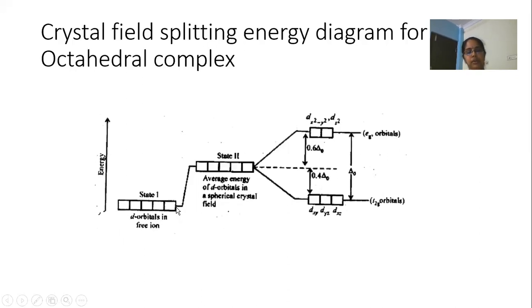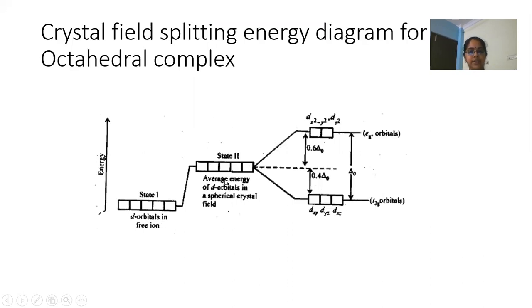Now let us imagine that the ligands are approaching the metal and all the ligands are at a uniform distance from the metal atom, that means at the same distance. And let us also imagine that there is no orientation in the lobes of the d orbitals. All the d orbitals are uniformly oriented.